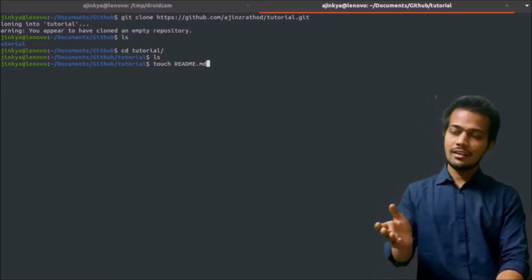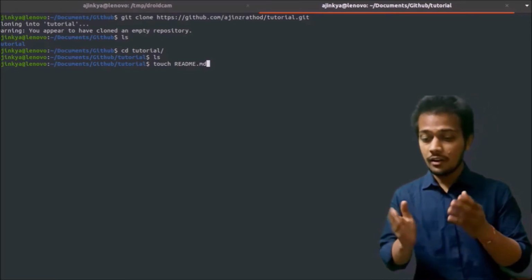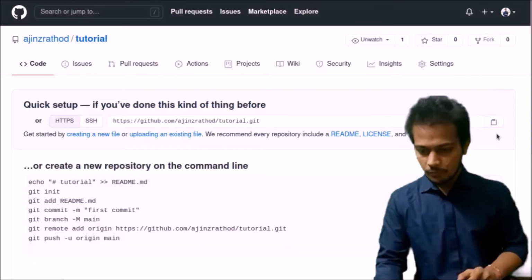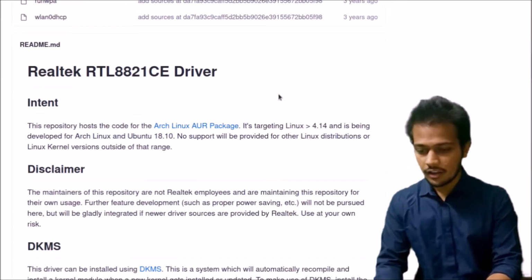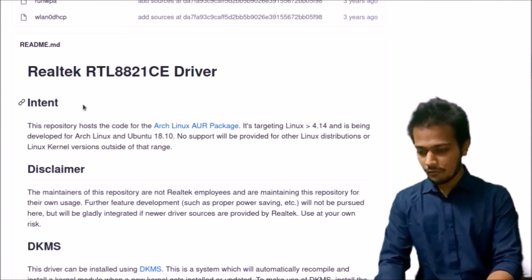So a readme file is a file that someone will read first when they see your project. Okay, so I have to do these things in my project. I will show you a repository. Okay, see, this is a Realtek RTL8821CE driver. So this is the readme.md file.